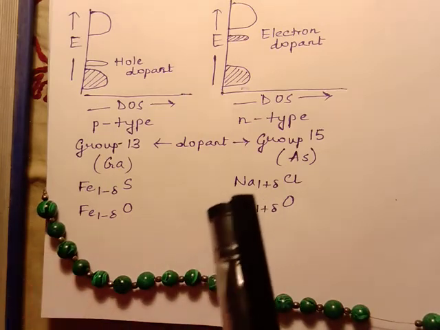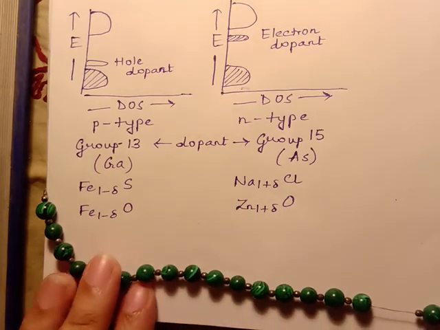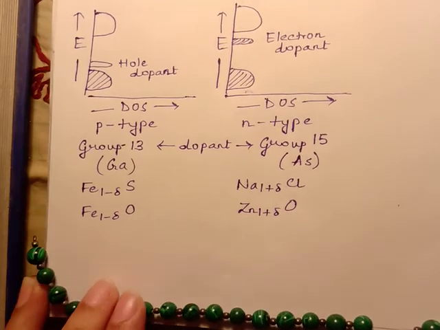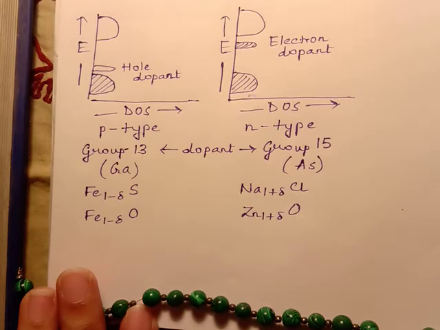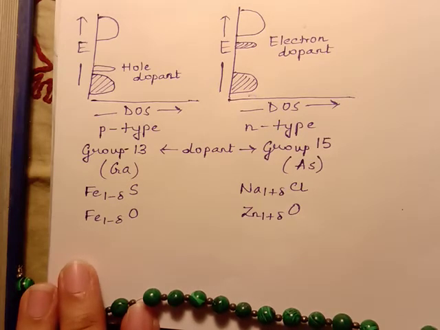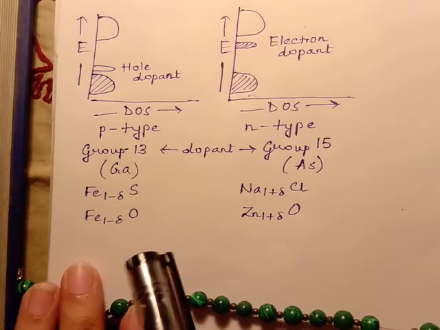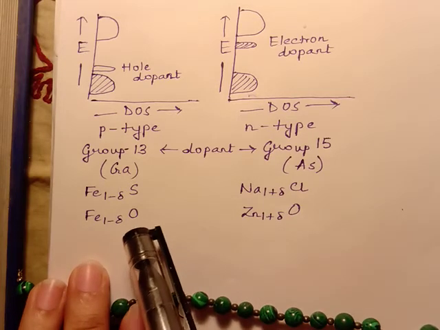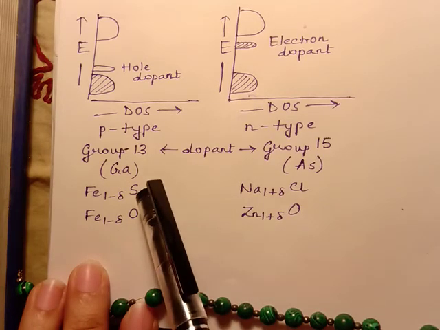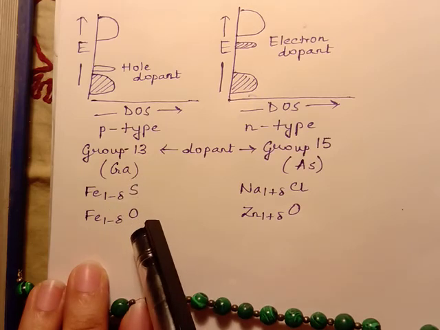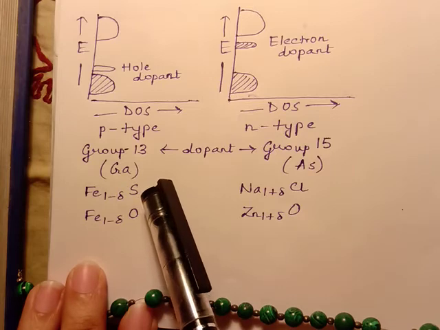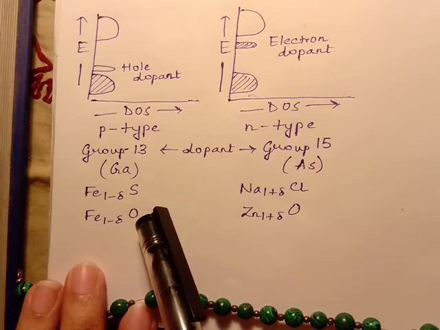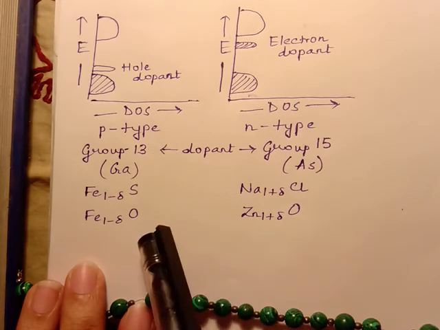Now moving on to non-stoichiometric compounds. In order to understand non-stoichiometric compounds better, how many types are there and so on, please refer to my video on solid state defects. I have mentioned them very clearly over there. So considering the first type of non-stoichiometric compound, Fe1-δS and Fe1-δO. In this case, Fe1-δS and Fe1-δO can be considered to be p-type semiconductors.